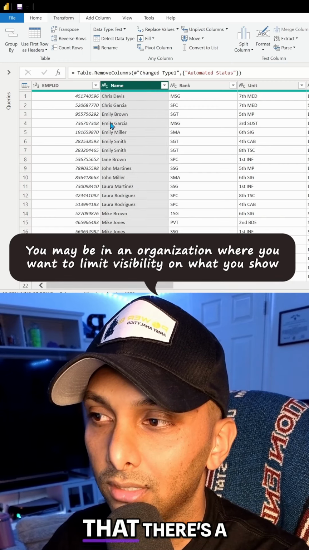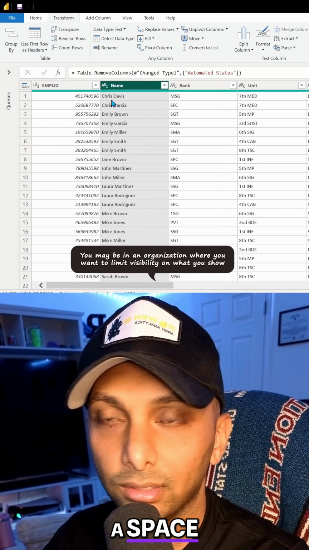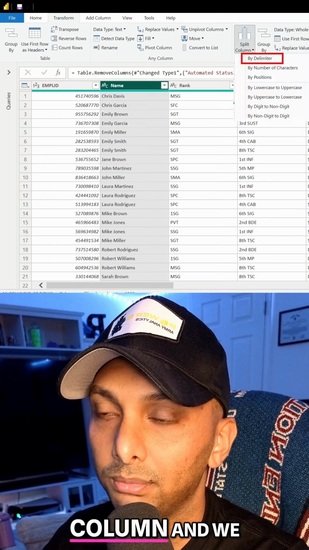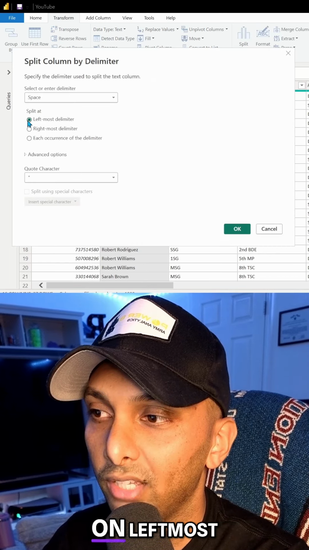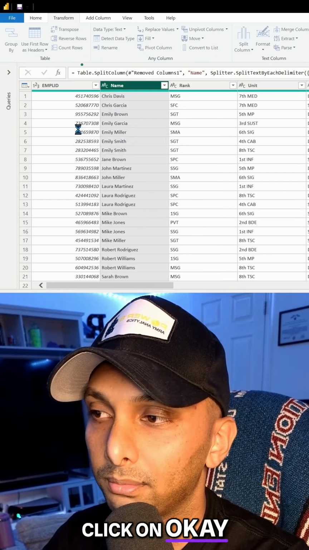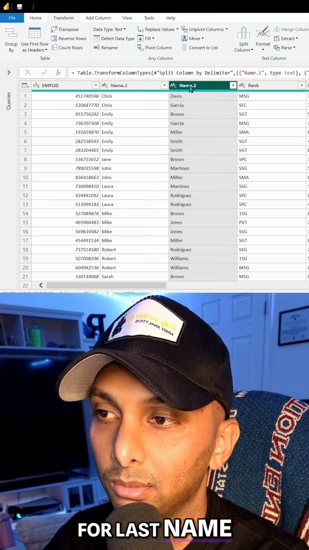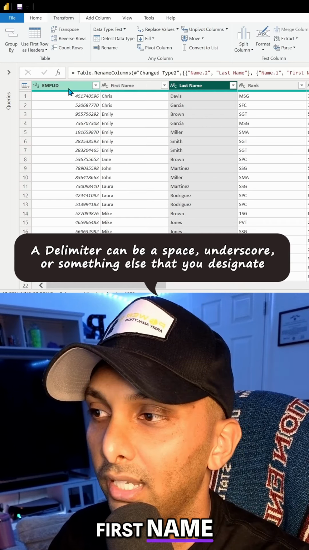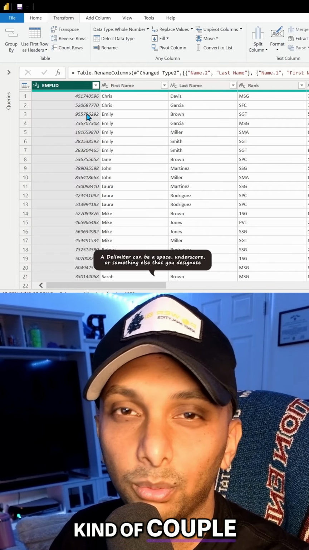We can see that there's a delimiter between the first name and last name, a space. So what we can do here is go to Transform, click on Split Column, and click By Delimiter. Then we'll click on leftmost delimiter, which is space, and click OK. Now we can see a column for the first name and a column for the last name. So we could change this to be last name, change that to be first name, and then use the extract for this column as well, and couple those together.